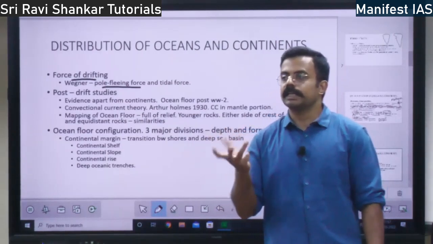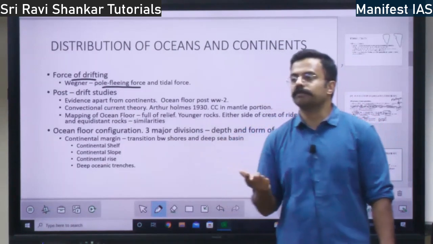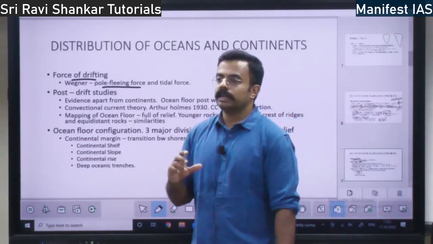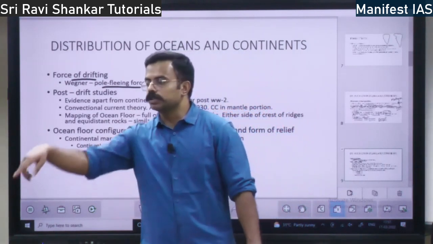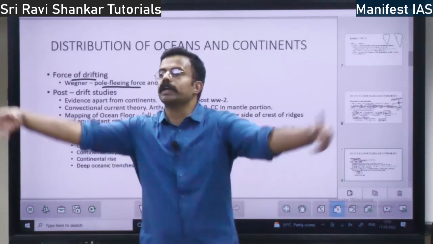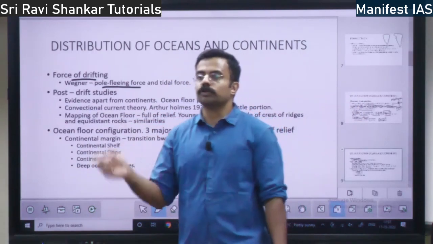See, the earth is rotating, right? So because of the rotation of the earth, there will be some force. You can take this force as centrifugal force, right? Whenever you rotate a body, whatever particles are on the outskirts will move away.